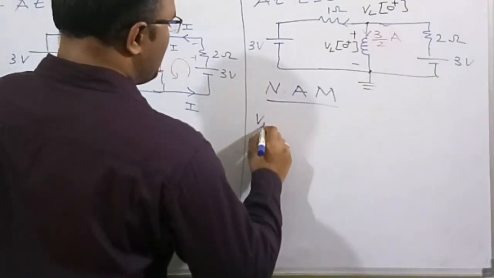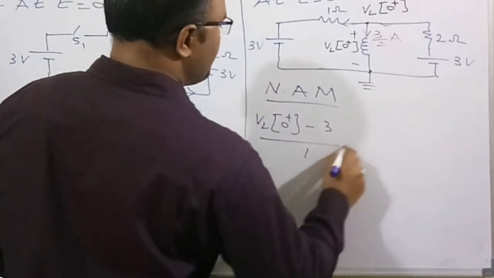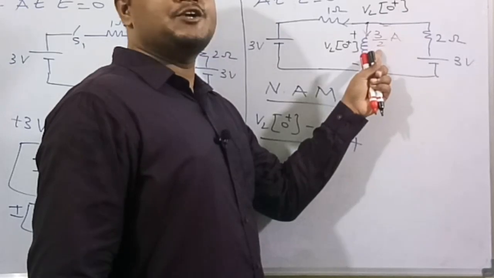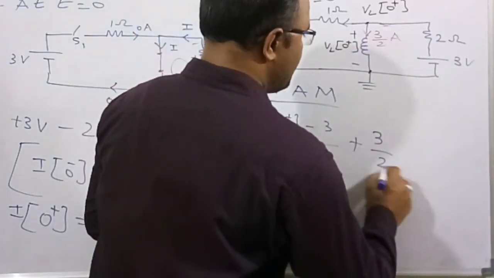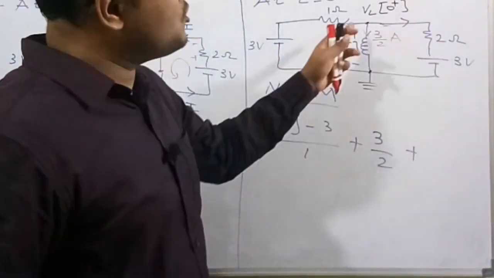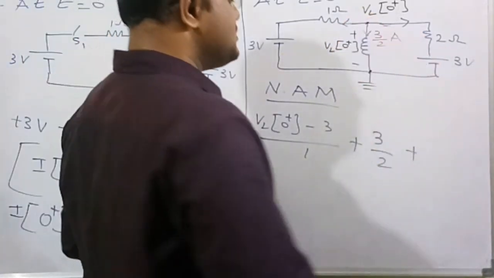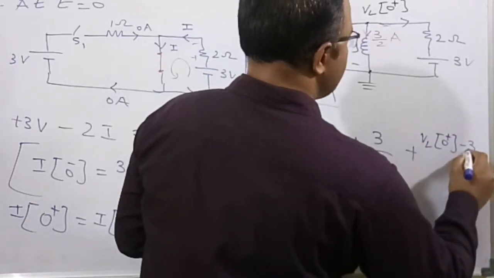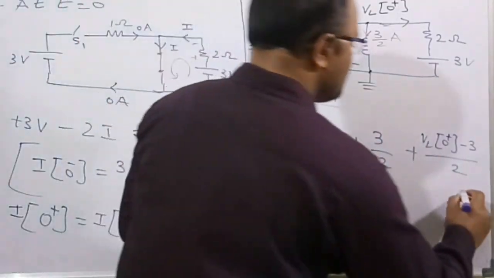Therefore VL of 0 plus minus 3 by 1, plus the current in this inductor, which is known, 3 by 2 ampere, already going out of the node, plus the current going out of the node through the last branch, higher potential minus lower potential by resistance, VL of 0 plus minus 3 by 2. All this algebraic sum has to be equal to 0.